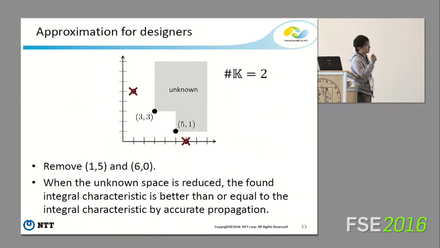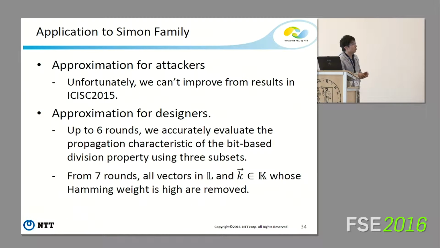Another is the approximating method for designers. In this case, we simply remove 1, 5, and 6, 0. In this case, the unknown space is reduced, so the found integral characteristic is better than or equal to the integral characteristic by accurate propagation. I applied this technique to the Simon family. Unfortunately, with approximation for attackers, we can't improve on recent results, so the meaningful one is only approximation for designers.